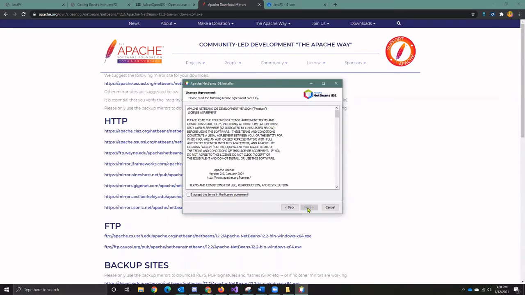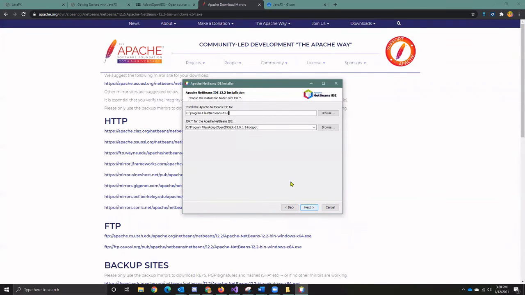Okay. I'll accept. Check my locations into my program files folder. Now notice the second location here is the installation folder where we installed our AdoptOpenJDK. So it has located that because we set up our path variable and our Java home variable. All right. Right now it's going to check for updates. I'm fine with that. I'll tell it to install.